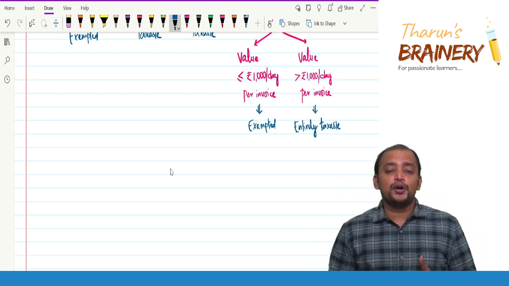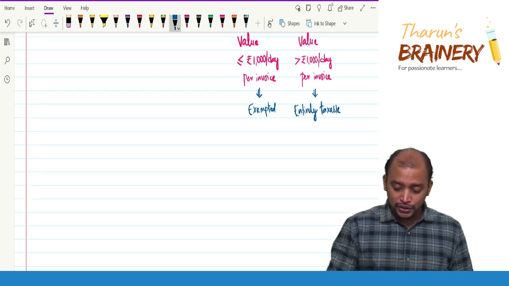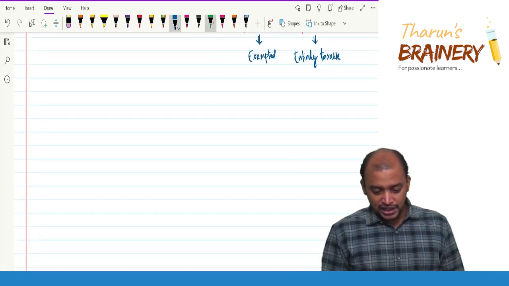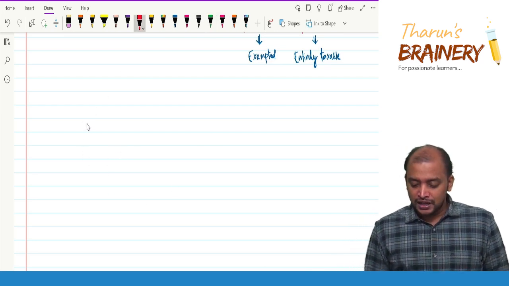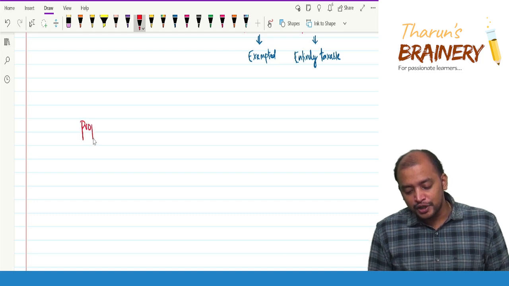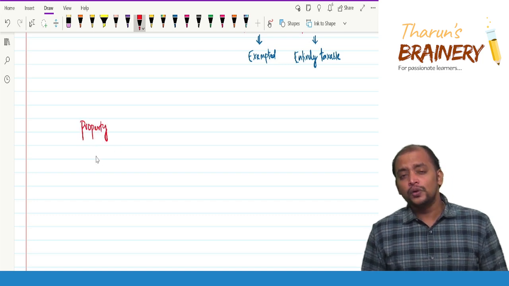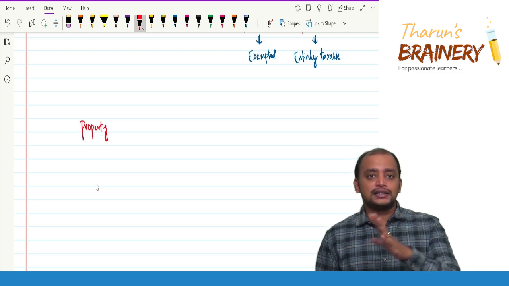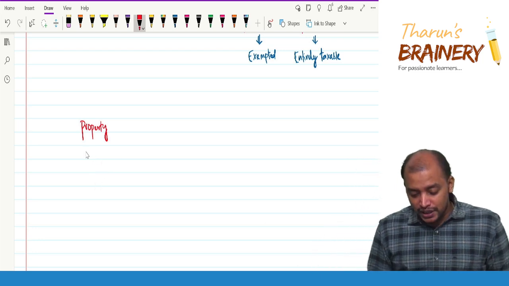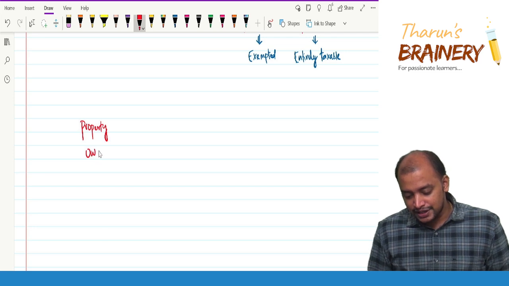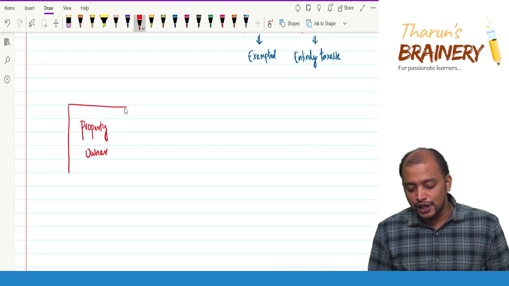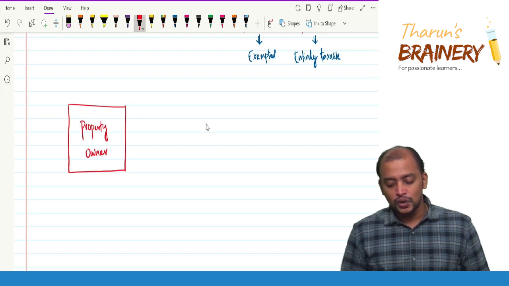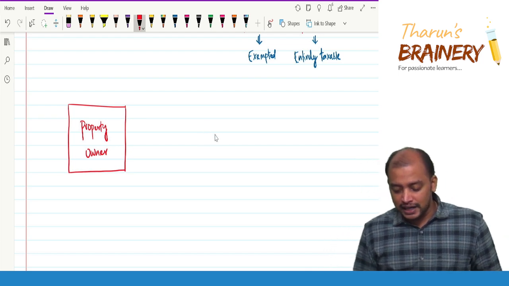Now we are discussing the tenancy rights. So what about the tenancy rights? Now let's try to understand that. There is a property owner. This concept of tenancy rights is prevalent only in Maharashtra, not in any other place. So what is this tenancy right? There is a property owner. What this property owner will do is enter into a lock-in agreement with the tenant. Say there is tenant A.